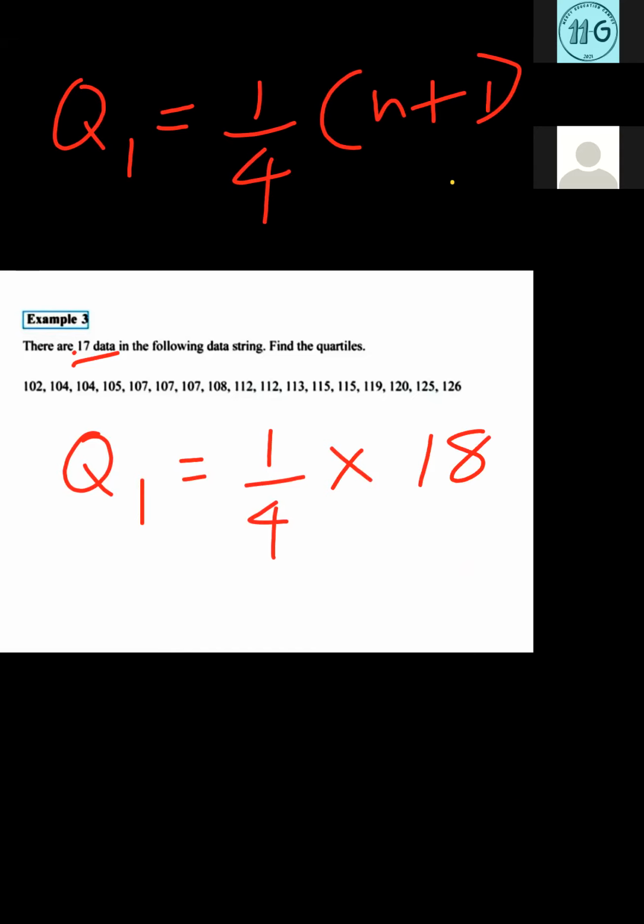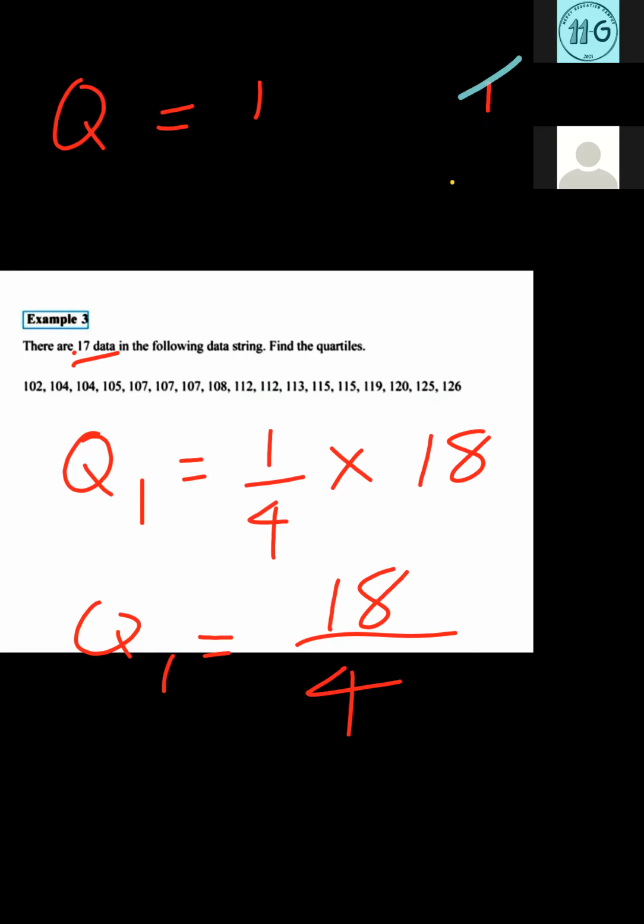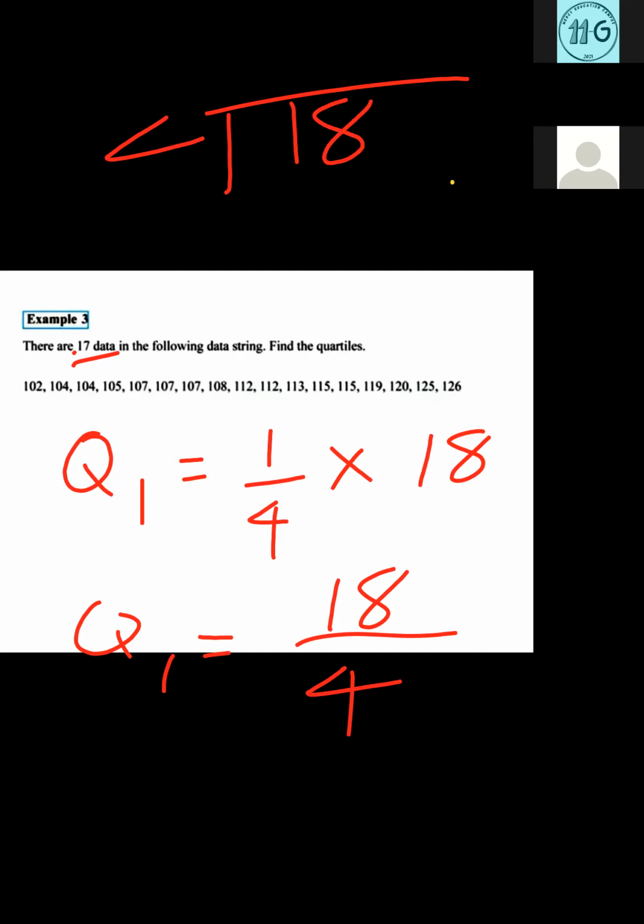So here there is a problem now. 18 cannot be divided by 4, so you will get a decimal place here. No problem, you can have decimal numbers. So 18 divided by 4: 4 into 4 is 16, the remainder is 2. So you can keep the decimal point and add a 0 to make 20.